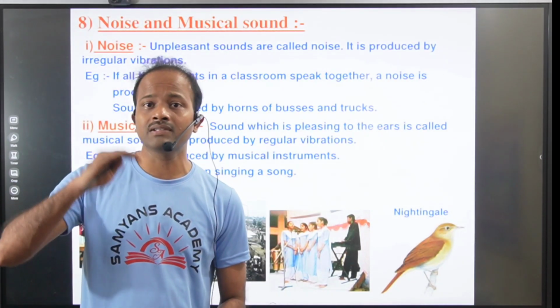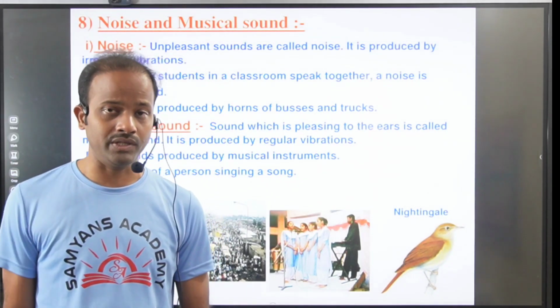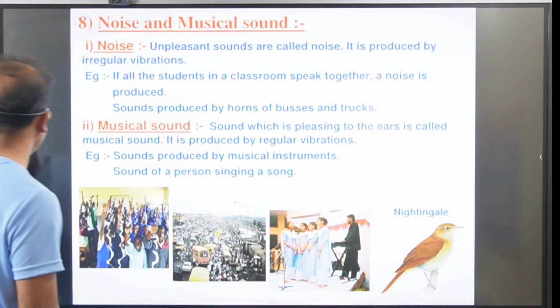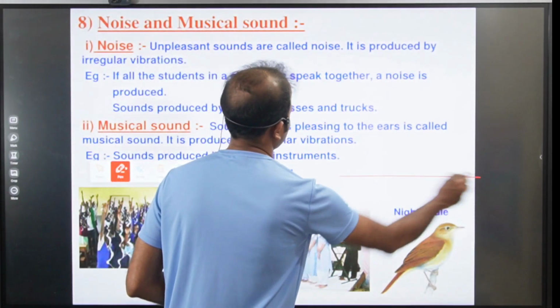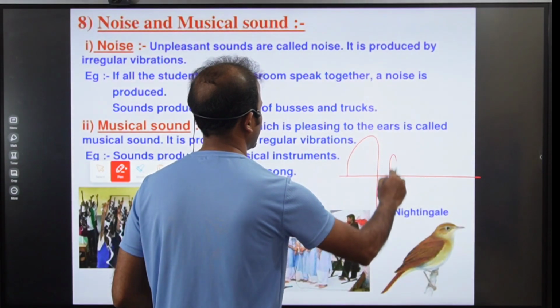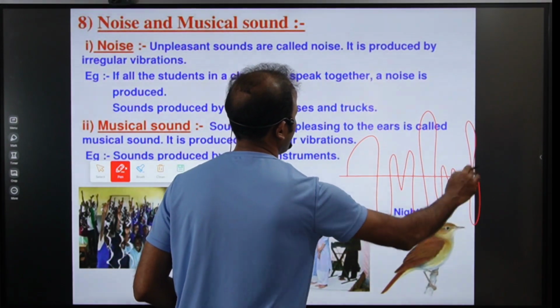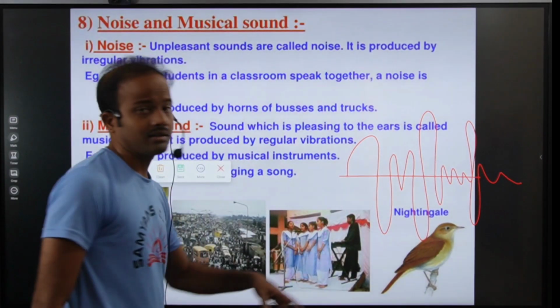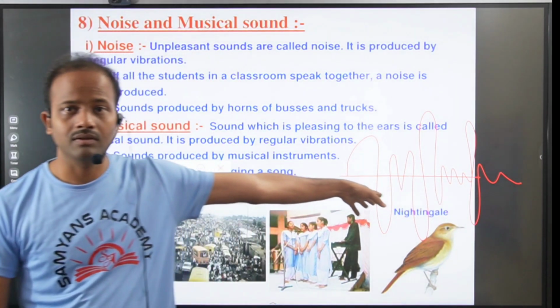That means the frequency, the amplitude, the vibration is the same in the case of music, but in the case of noise, now you see the vibrations of the noise are like this. Sometimes you can hear a louder voice, sometimes softer. It is a mixing of all amplitudes, right? Like this you will get the vibrations, which means it is noise, right?